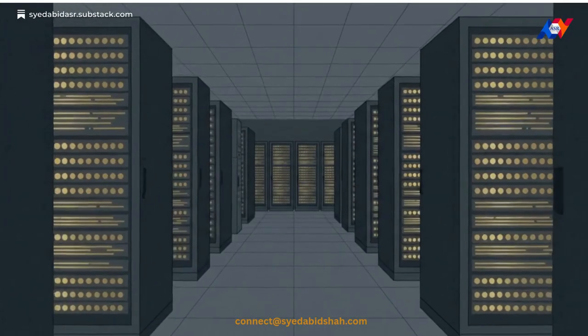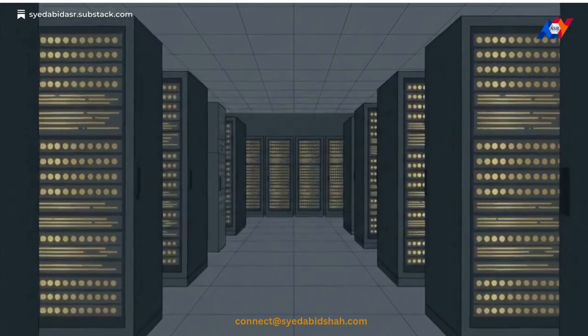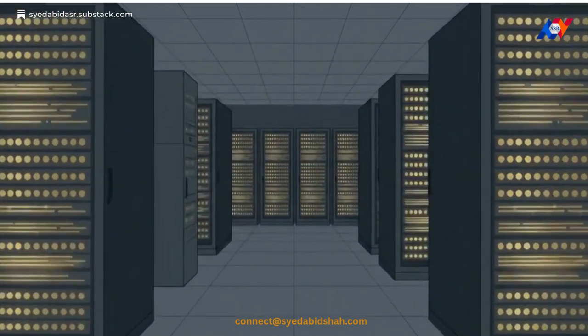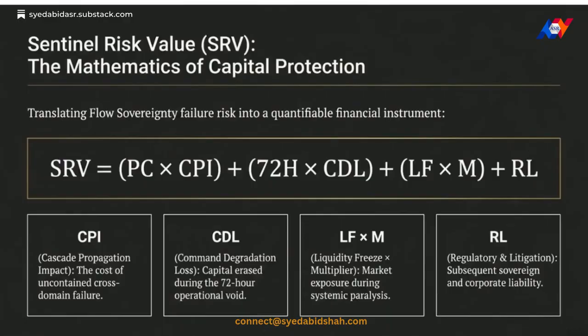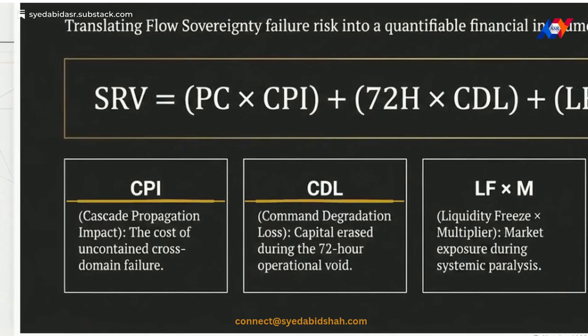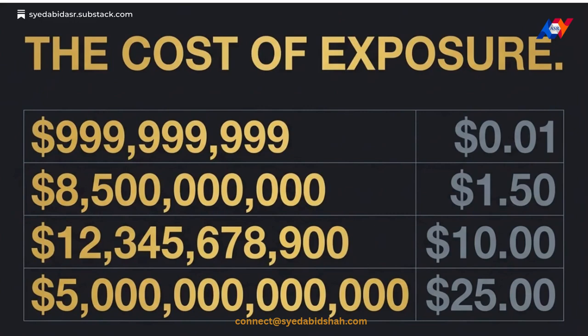The engineering of ASR acts as a capital protection instrument, translating operational hardening into a defensive financial asset. ASR uses the SENTINEL risk-value equation, translating system failure risk into a specific financial figure. Look closely at cascade propagation impact and command degradation loss. These measure the massive capital erased during a 72-hour operational void. By running these numbers, the SRV provides a ruthless mathematical truth. Leaving your architecture exposed is vastly more expensive than hardening it beforehand.